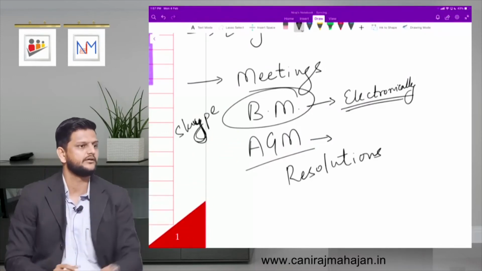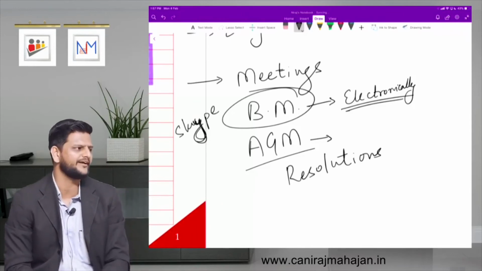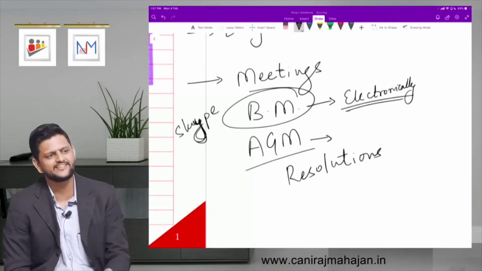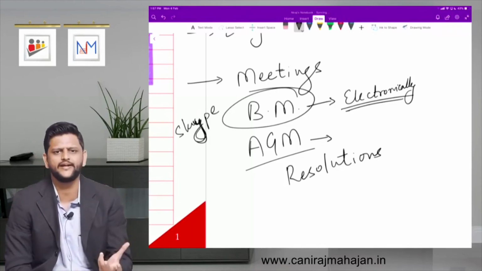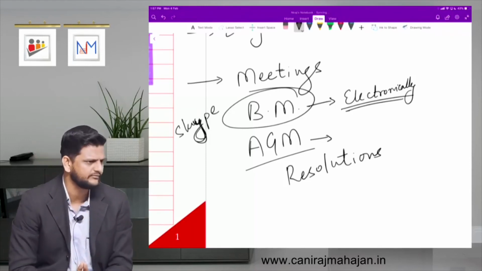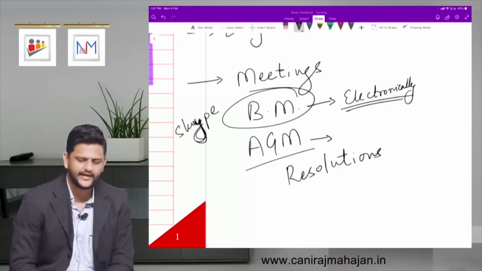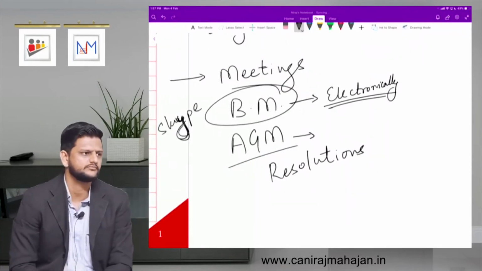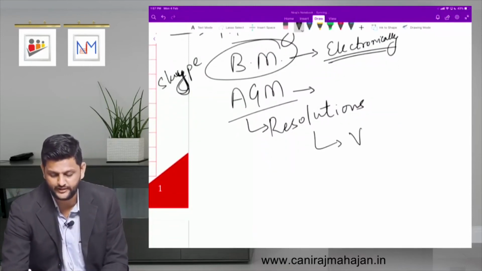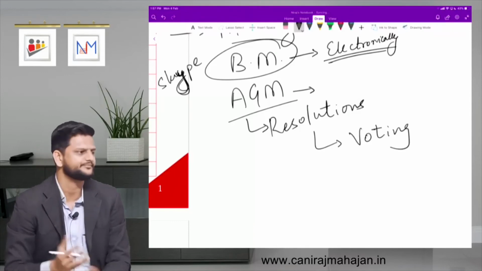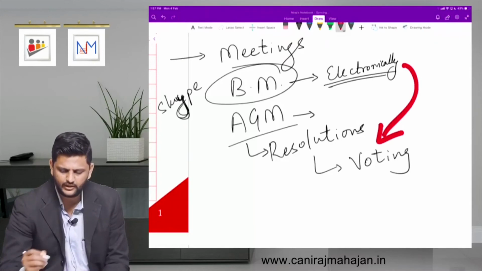Relating to meetings. Resolutions relating to meetings, not your 1st January resolutions, which you don't keep at all. Right? But yes, the meaning is still the same. To resolve means to what? To finalize, to get it done, means that has been agreed upon. In writing. That is your resolution. We pass it in what? Meetings. Right? How do we pass resolutions? Yes. How do we decide majority? Voting. Right? Very good. Same thing now, allowed over here.